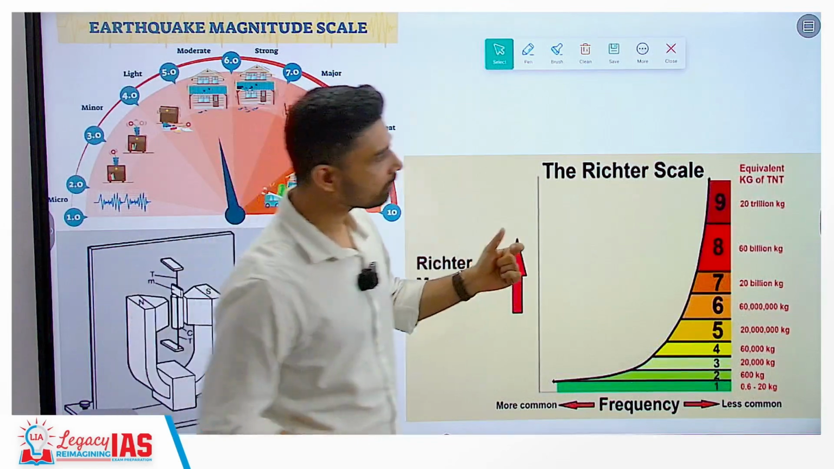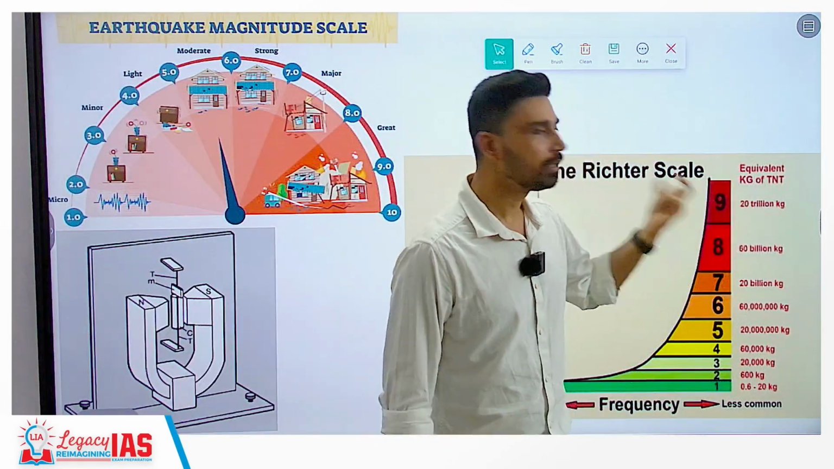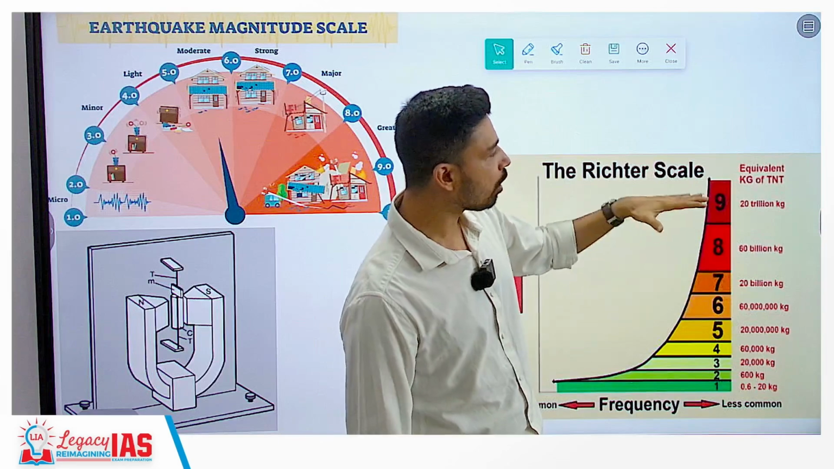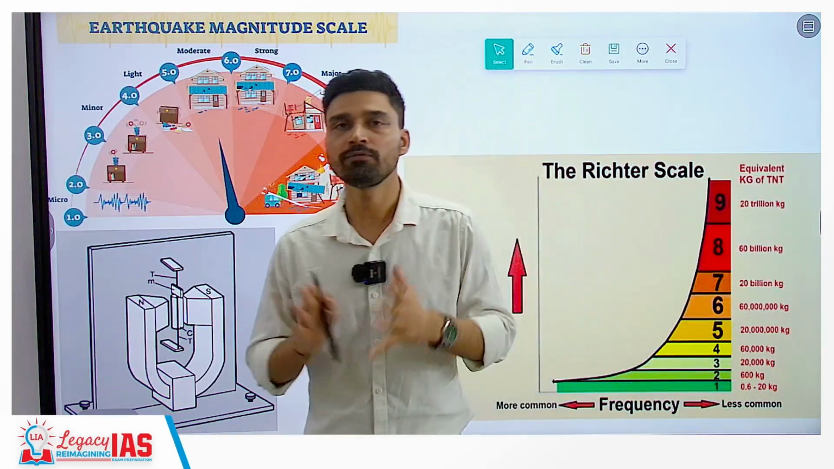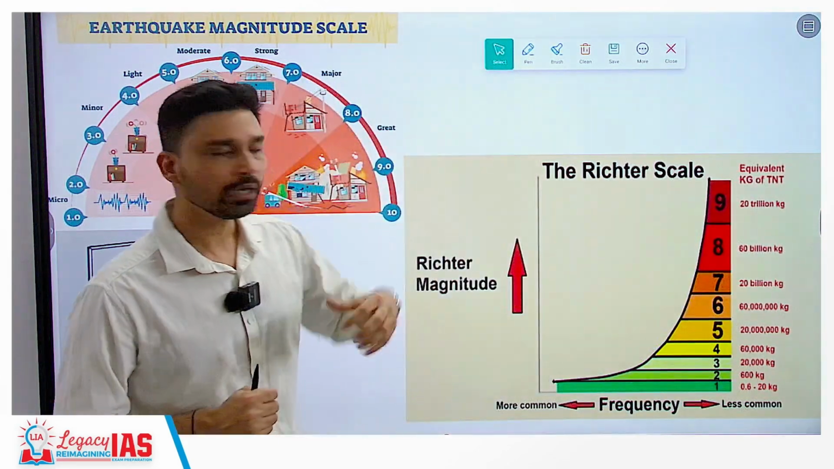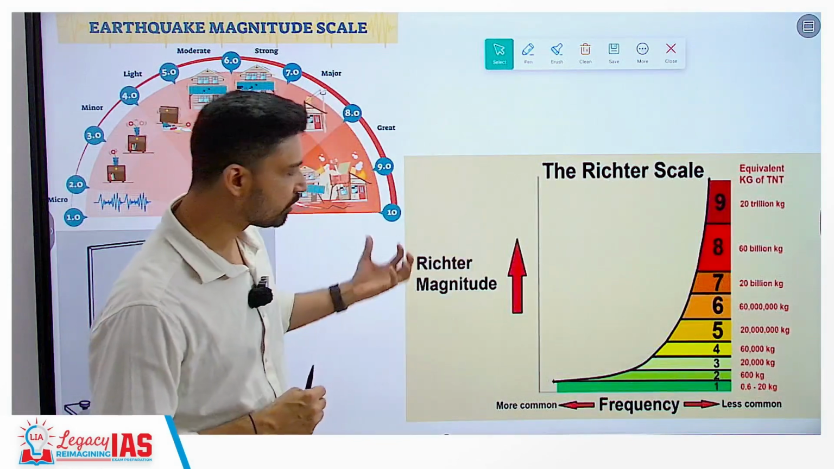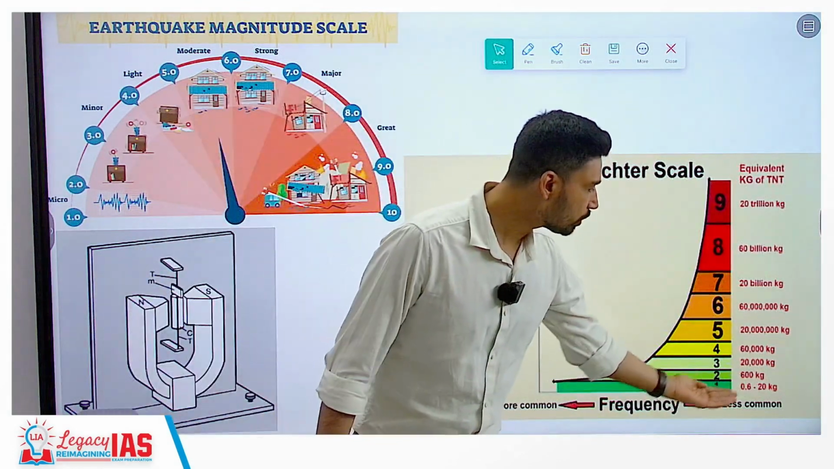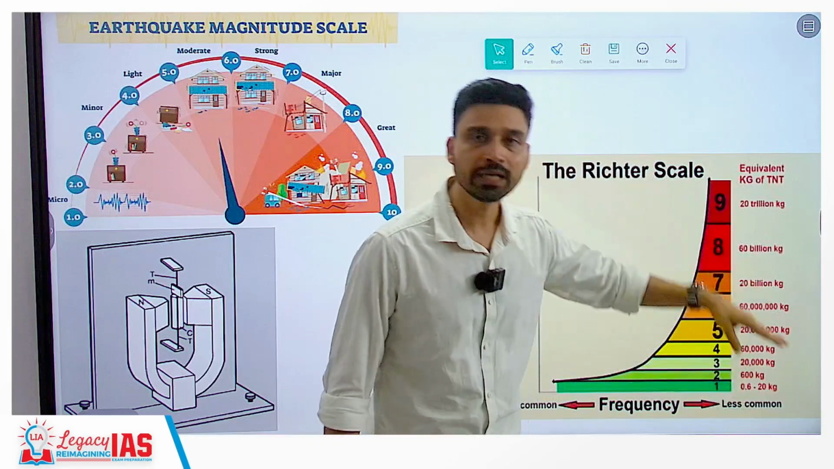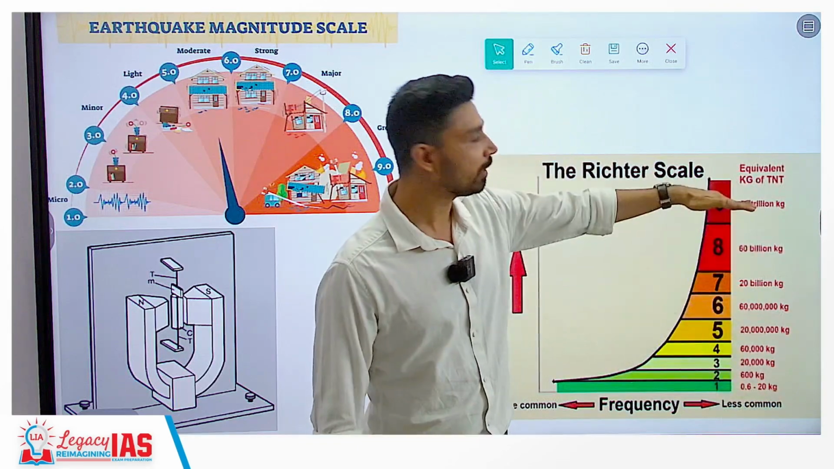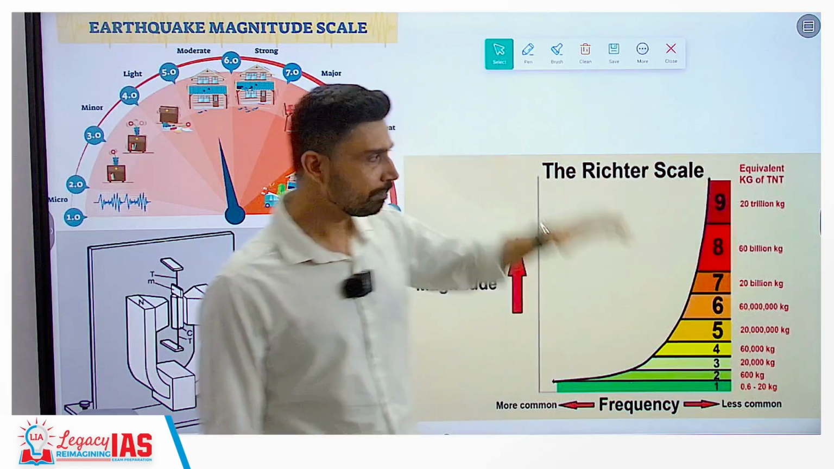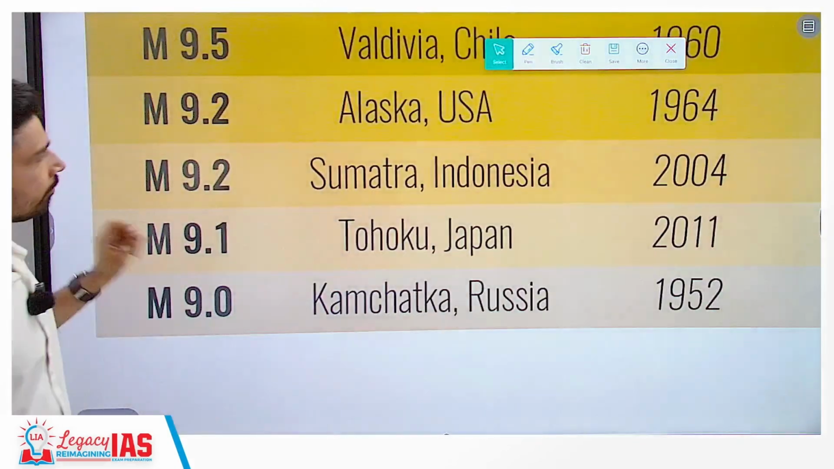We can understand from the fact that a magnitude 9 earthquake releases energy equivalent to almost 20 trillion kilogram of TNT, that is trinitrotoluene, the explosive that is largely used here. As compared to that, an earthquake of magnitude 1 has only 20 kg of TNT energy, and here you have 20 trillion kg of TNT energy. That is the big difference between the values of the Richter scale.